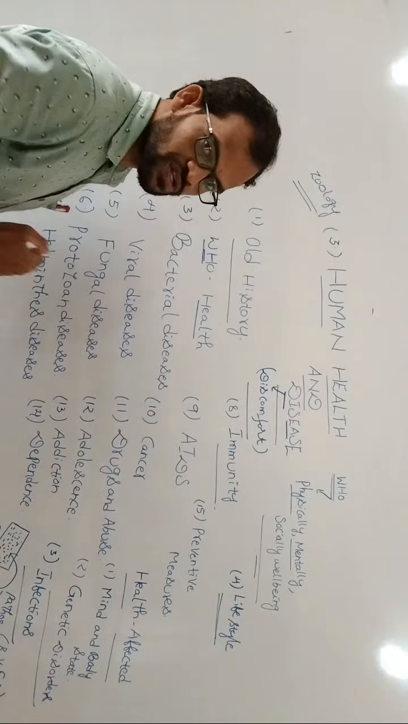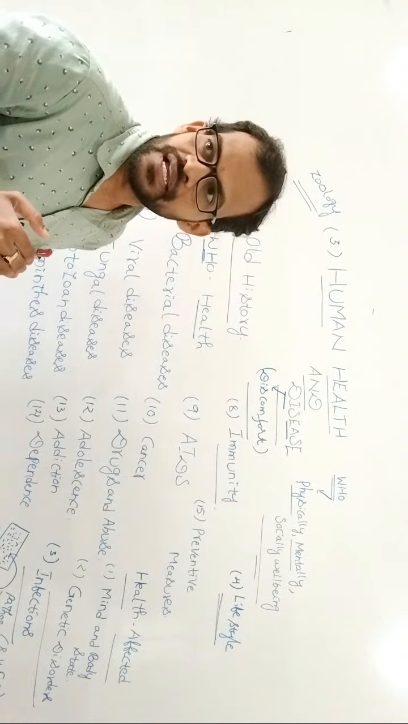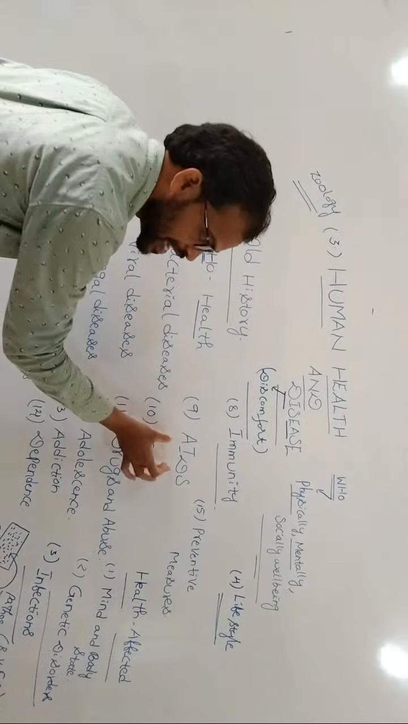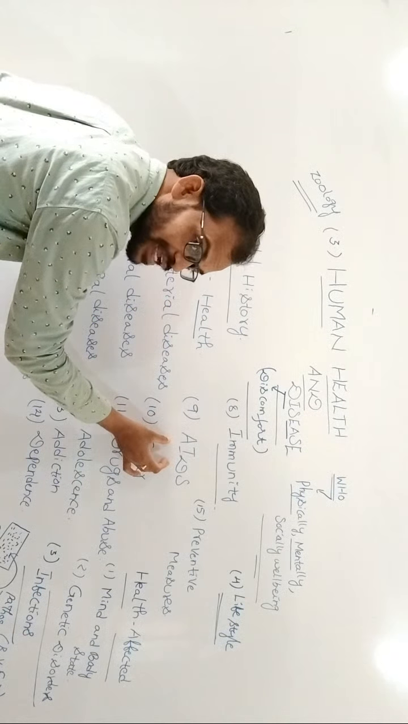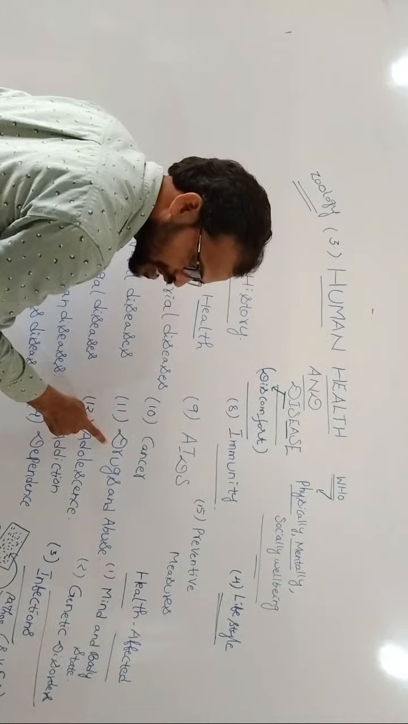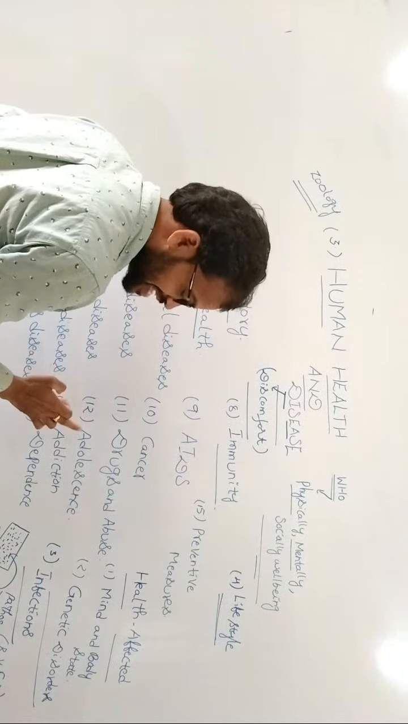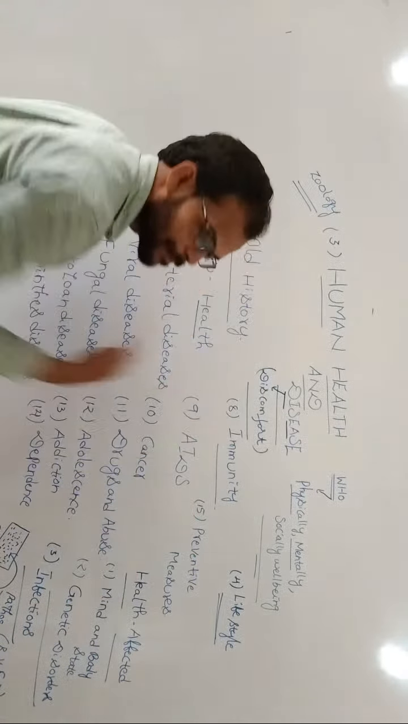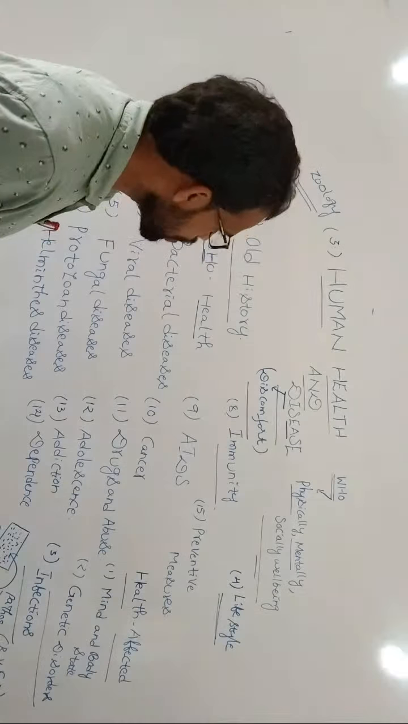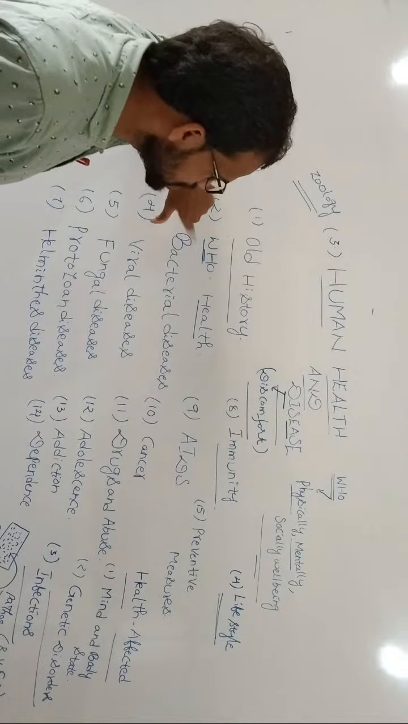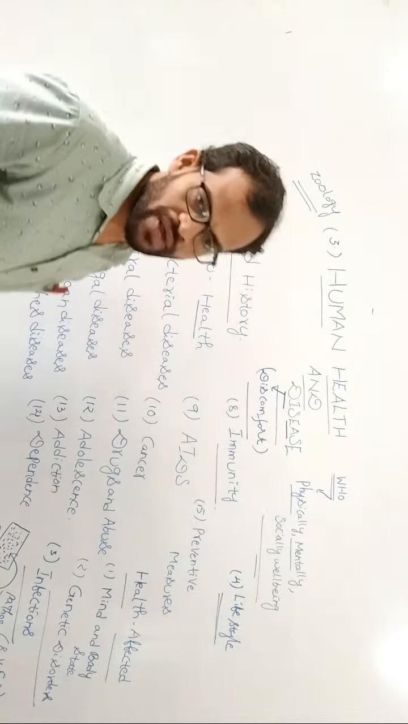What is the classification of immunity? Innate immunity and acquired immunity. Next, AIDS, introduction of AIDS, and the mechanism of AIDS. Next, cancer. Next, drugs and abuse, adolescence, addiction, dependence. Last and finally, preventive measures in this chapter. Tomorrow onwards, we are going to discuss the first one, the history, after the health definition. Thank you very much.